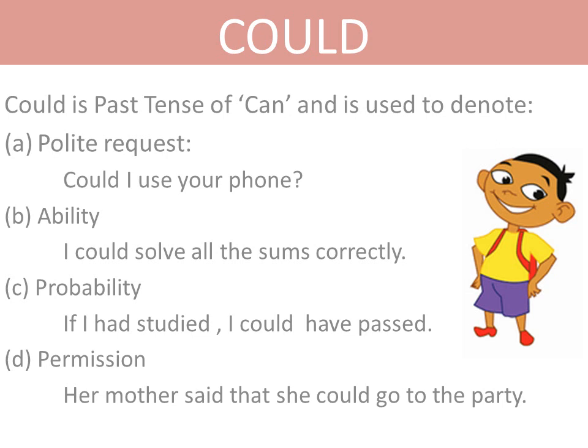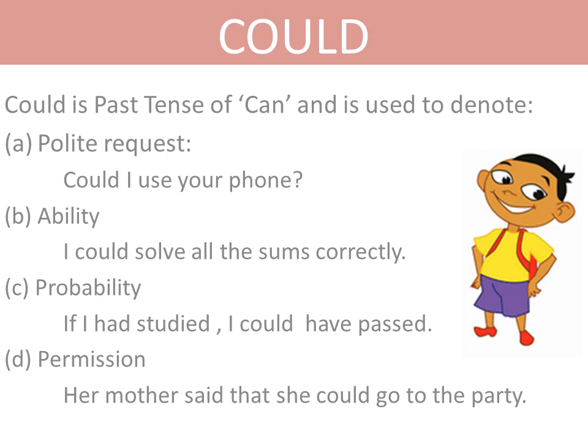Could is the past tense of can and is used to denote firstly a polite request. Examples could be, could I use your phone? Could I borrow your book? Could I help you, etc. Then it can be used to show ability. In the past tense, I could solve all the sums correctly. I could drive the car on my own, etc.